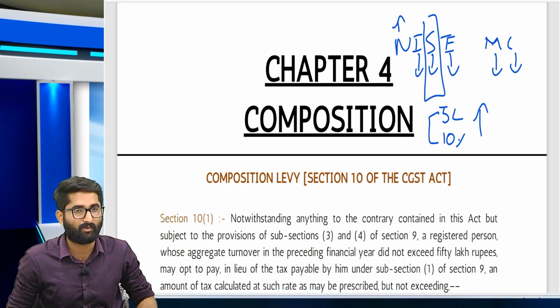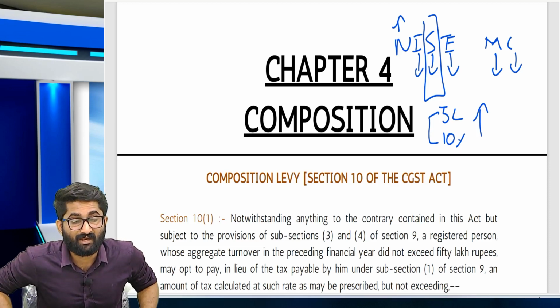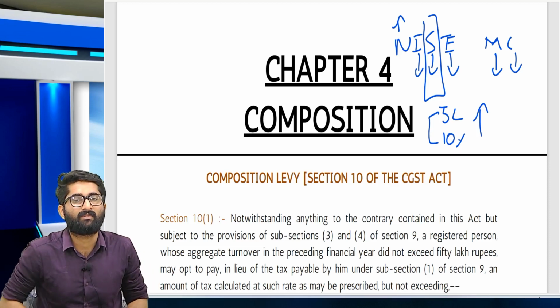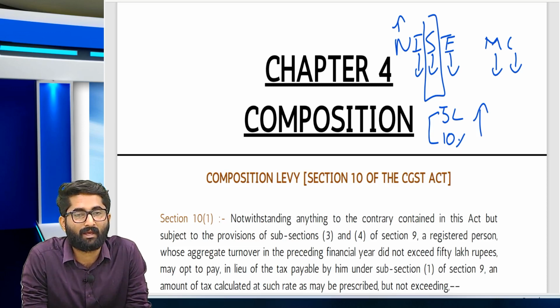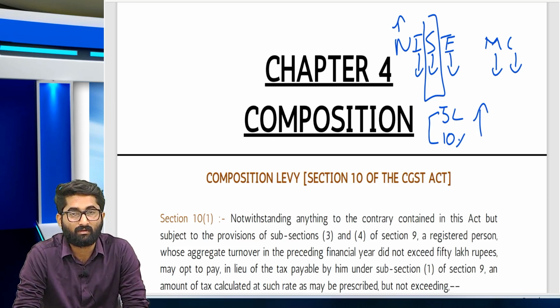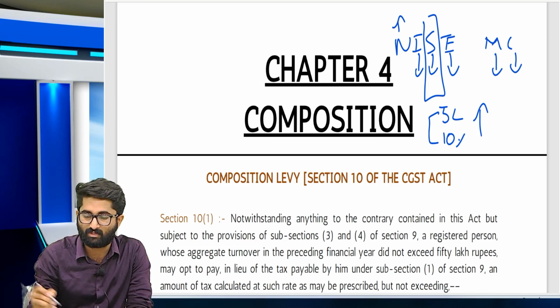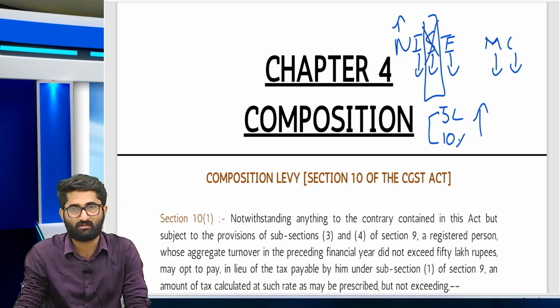Then you are eligible for composition, provided your GST rate is 3% CGST and 3% SGST, and you should not be the supplier of, you should not be making any notified goods. So you should not be the supplier of notified goods. So that is what we discussed.